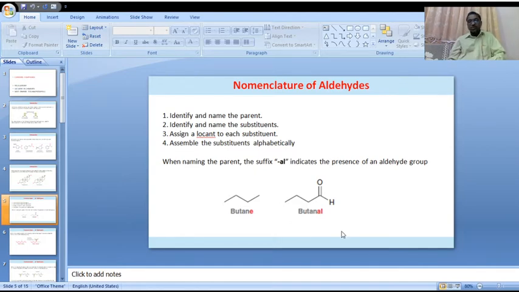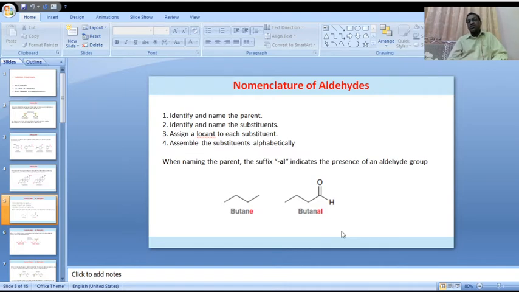This is about IUPAC nomenclature. For example, formaldehyde has only one carbon. In IUPAC, one carbon means methane, and that E letter is replaced by al, giving methanal. Like that, for example, acetaldehyde is called ethanal.